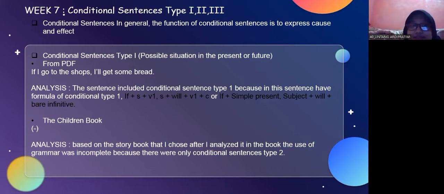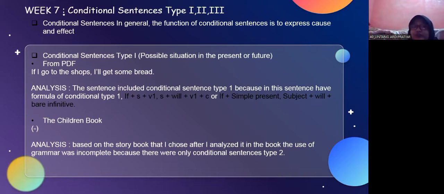My analysis is the sentence is conditional sentence type 1 because it has the formula of conditional type 1: if plus subject plus verb 1, subject plus will plus verb 1 plus complement, or if plus simple present, subject plus will plus bare infinitive.